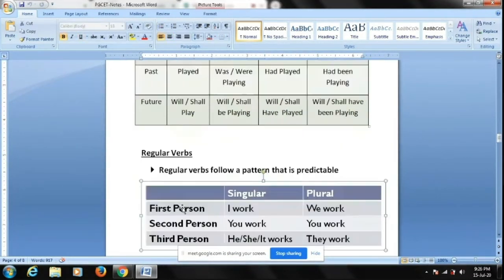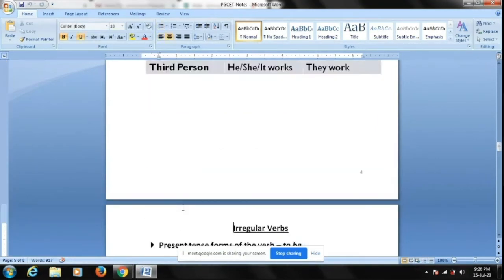Then coming to the next part of the grammar is the subject and the verb agreement. For the subject and verb agreement, all that you need to remember is that every sentence has a subject and has a verb. The verb has to agree with the subject in terms of number, whether the verb is singular or plural, and in person, whether it is first person, second person, third person. Now I will give you a particular hint over here.